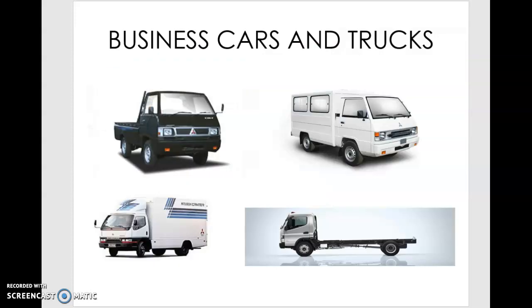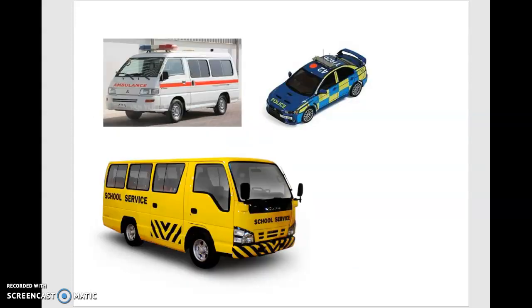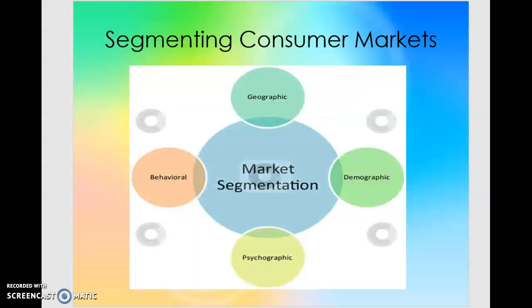Then definitely it has business cars, and trucks or loading vehicles. So these are the different types of cars manufactured by Mitsubishi, and simultaneously it has created the segmentation depending upon the requirement of the different customers. So this is a very good example of market segmentation.